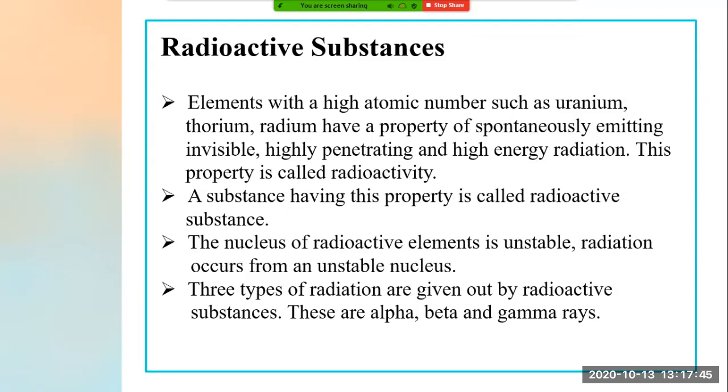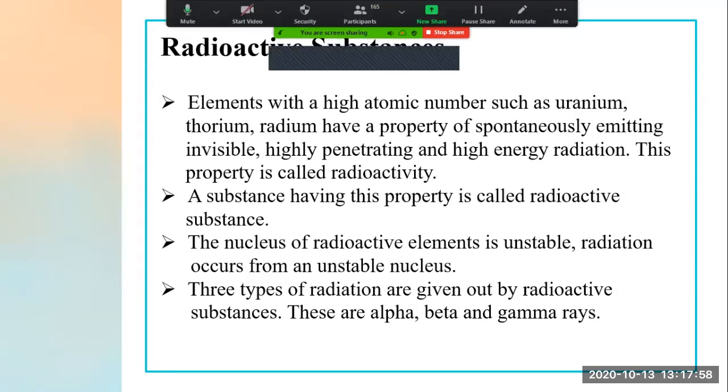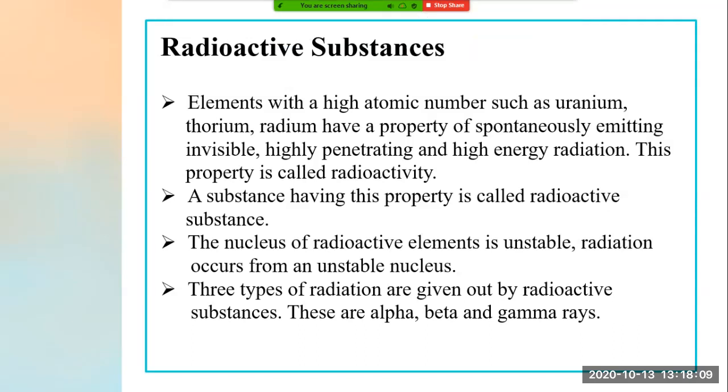They are spontaneously emitting radiation which is invisible and highly penetrating. Penetration power is high and radiation energy is also very high, and this property is known as radioactivity. A substance having this property is called a radioactive substance.